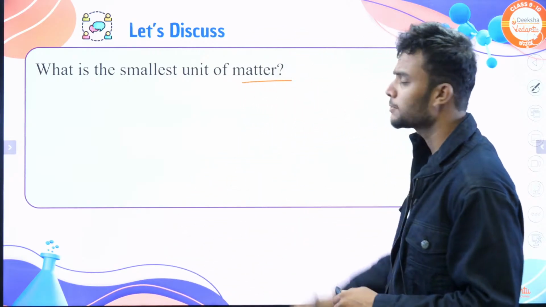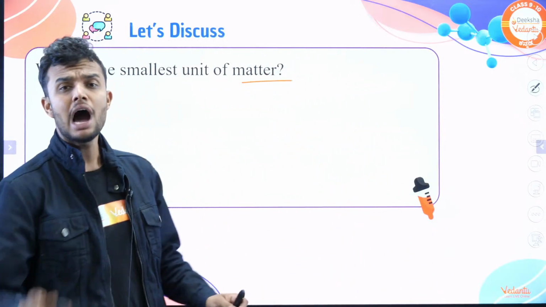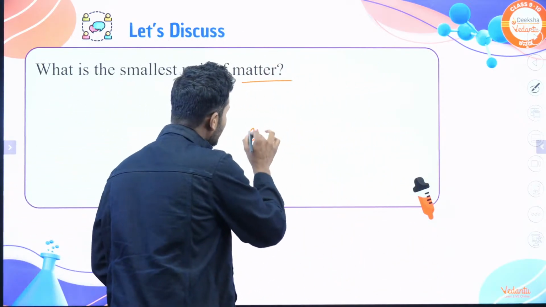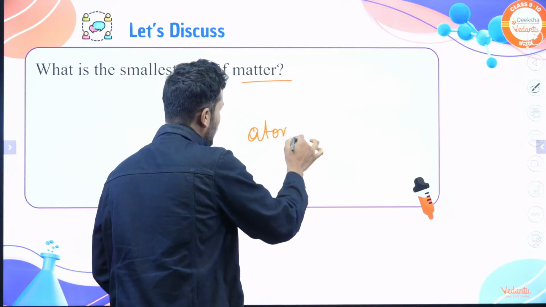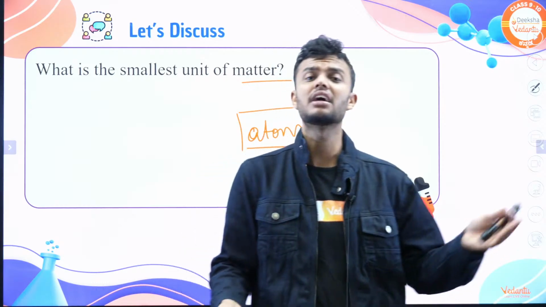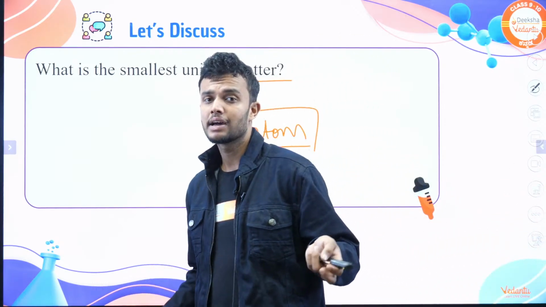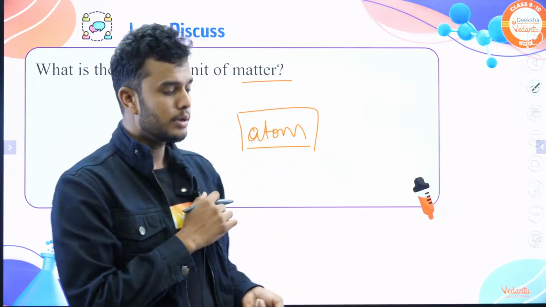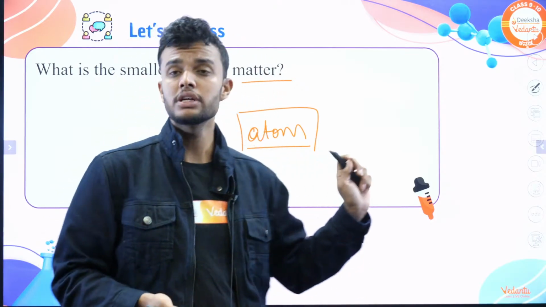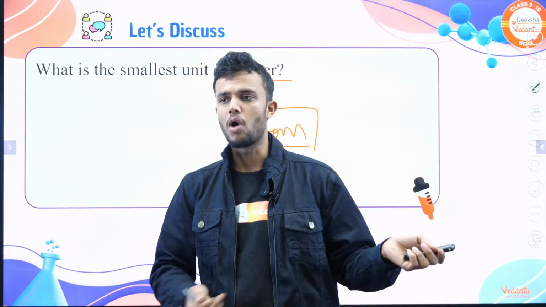Okay students, what is the smallest unit of matter? We already know, right? Atom is the smallest unit of matter. We already discussed the discovery of atoms in the earlier units. In the atoms and molecules chapter, atoms are the very smallest units, similar to bricks in a wall.